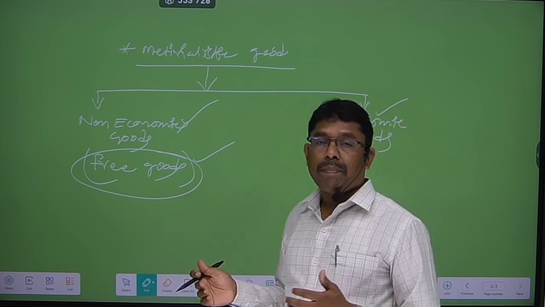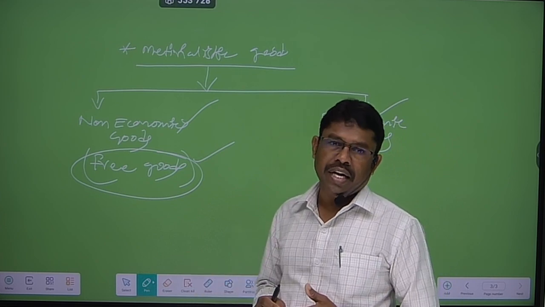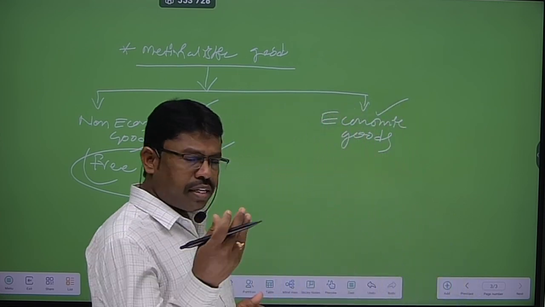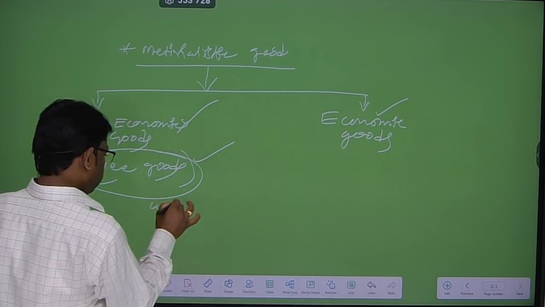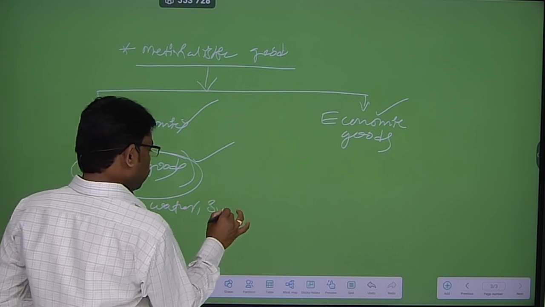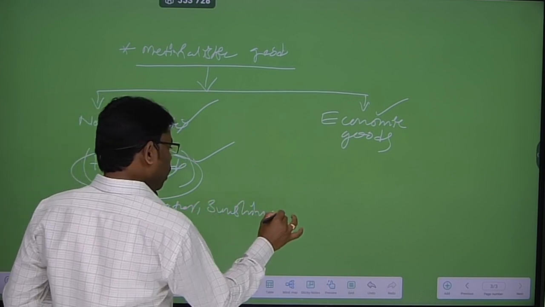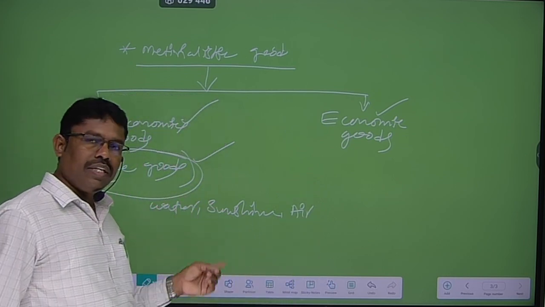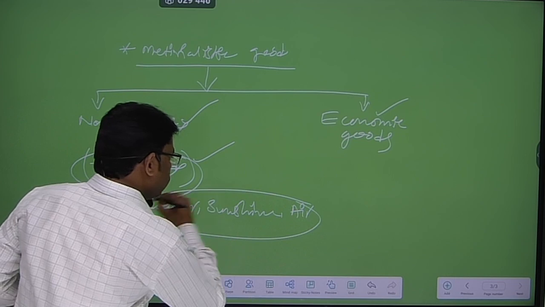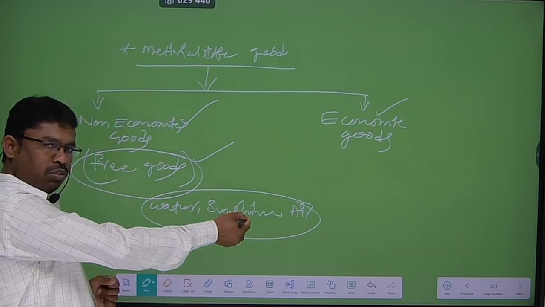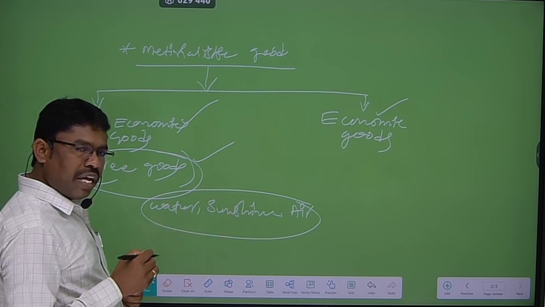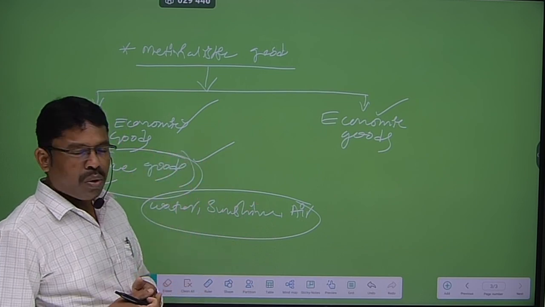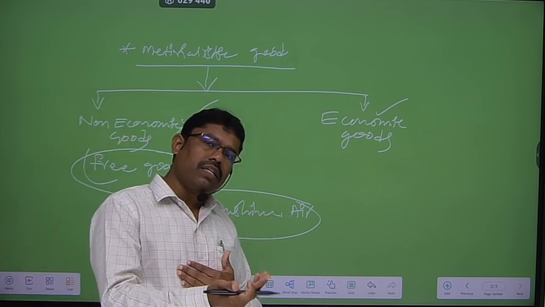Okay, so these goods supply is always abundant. Abundant is nothing but unlimited than their demand. Okay, so for example, water, sunshine, air. These kind of the goods are called free good. Why? Because these three types of the goods we are getting from the nature directly without any price. This good supply is always unlimited than the demand.